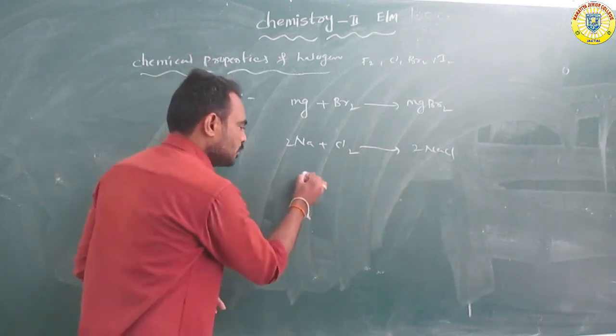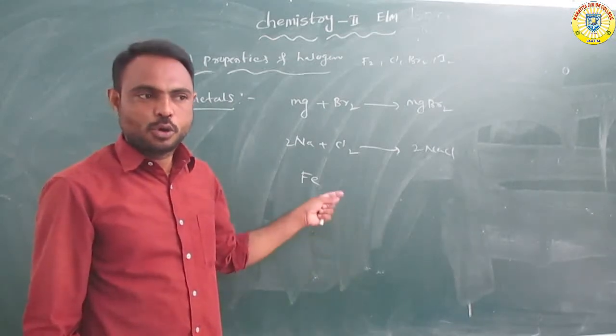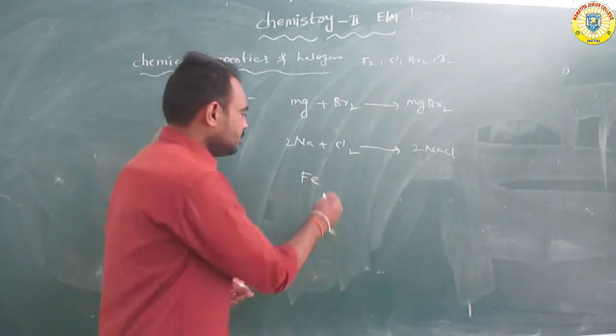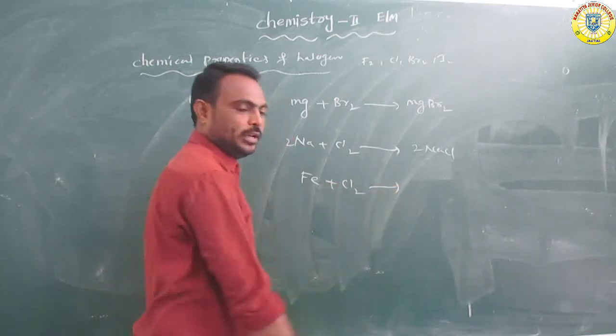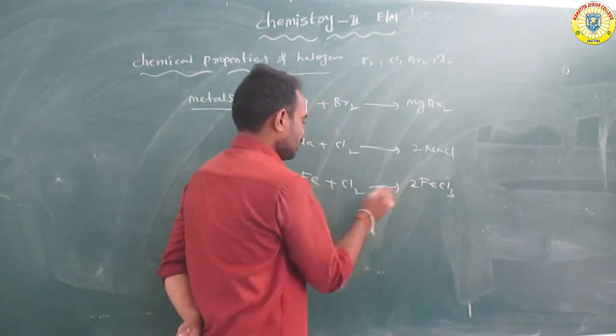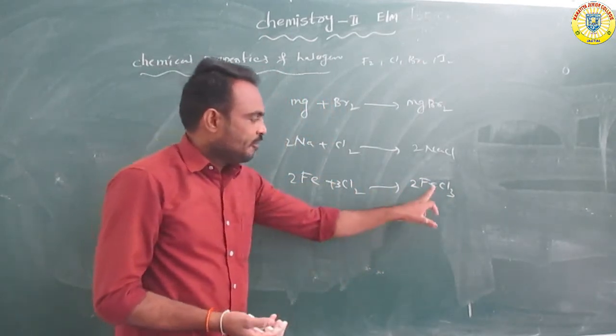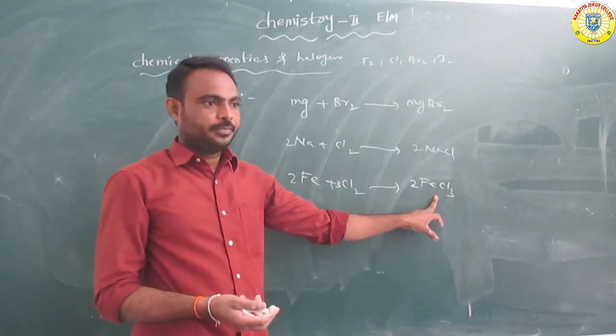Or suppose Fe, which is iron. It is also a metal, and it reacts with chlorine to form FeCl3, ferric chloride.